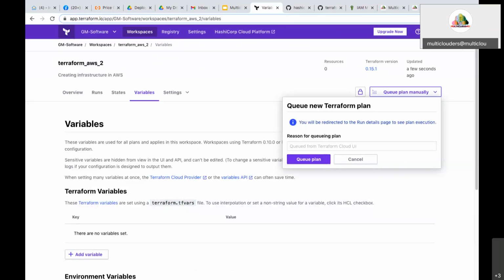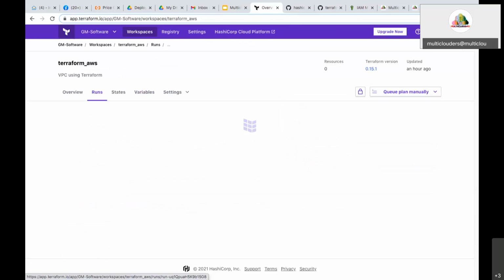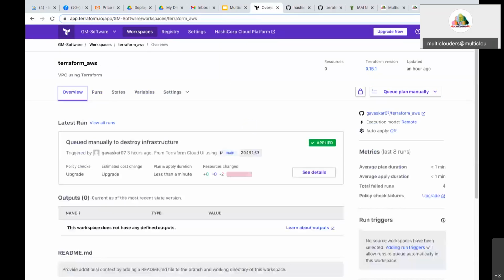I will explain when I explain Terraform that we can plan the infrastructure. Before creating, we can plan how many virtual machines we are going to create. Everything you can plan before creating infrastructure. So first I have to plan. I will show the code again.